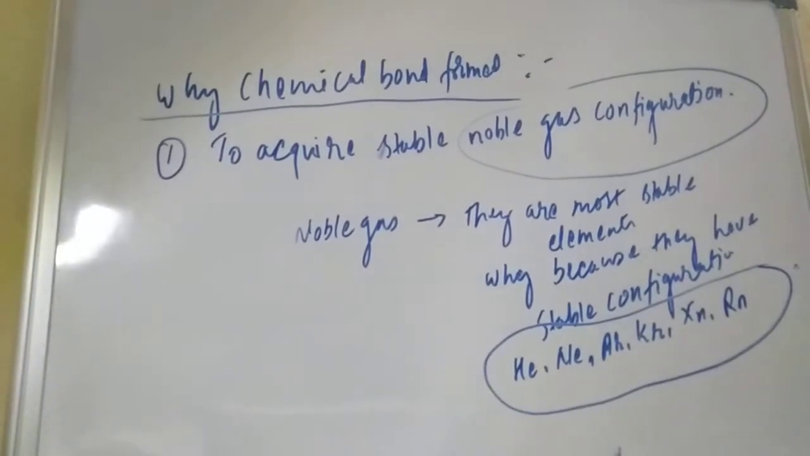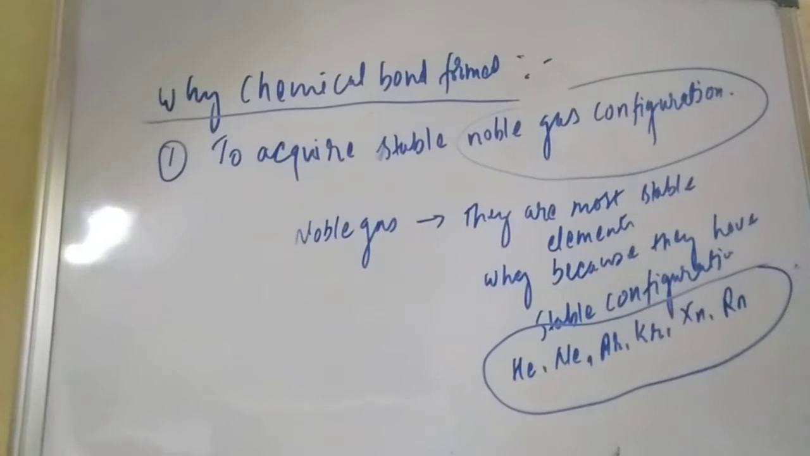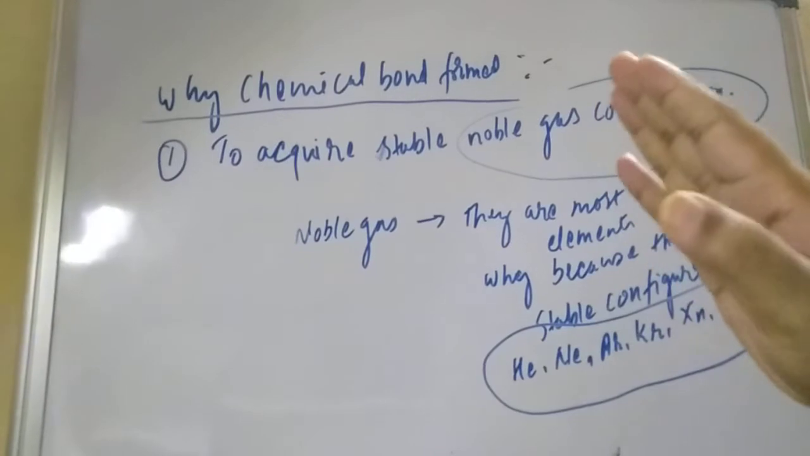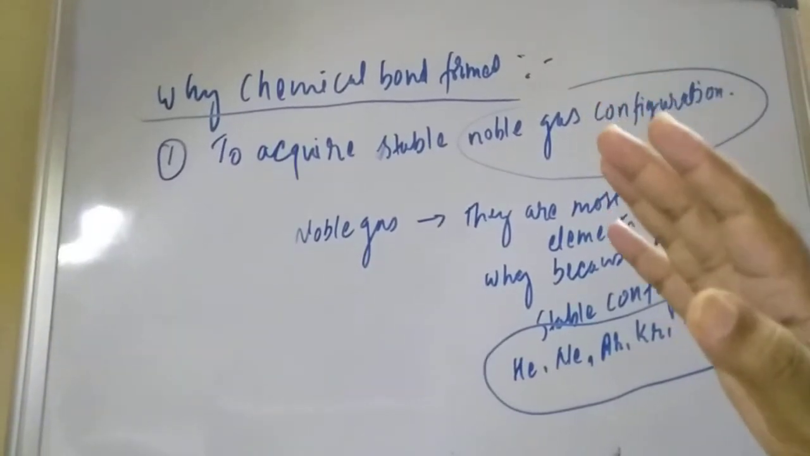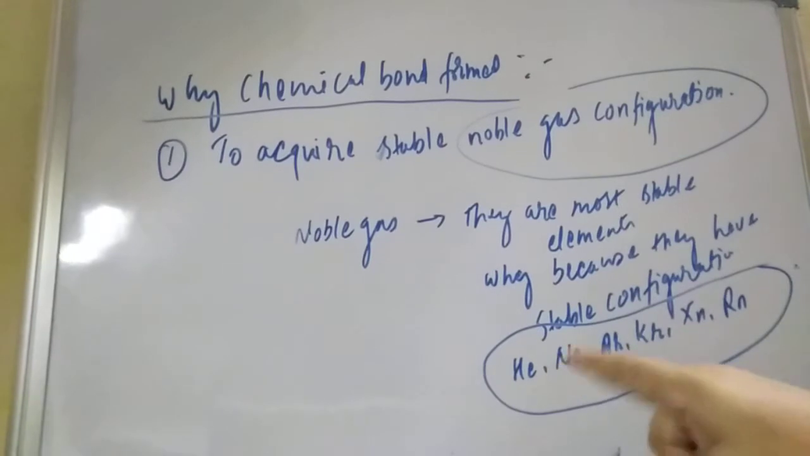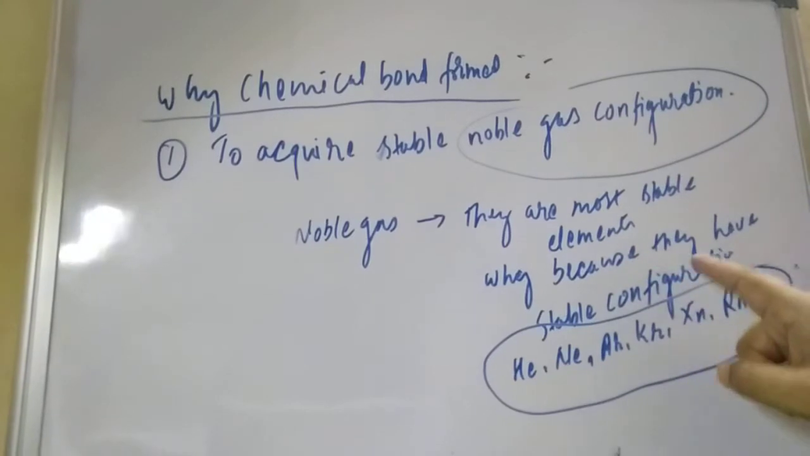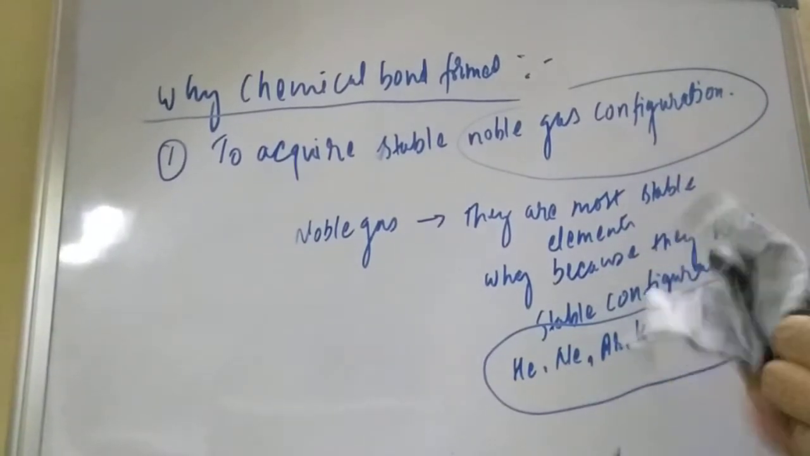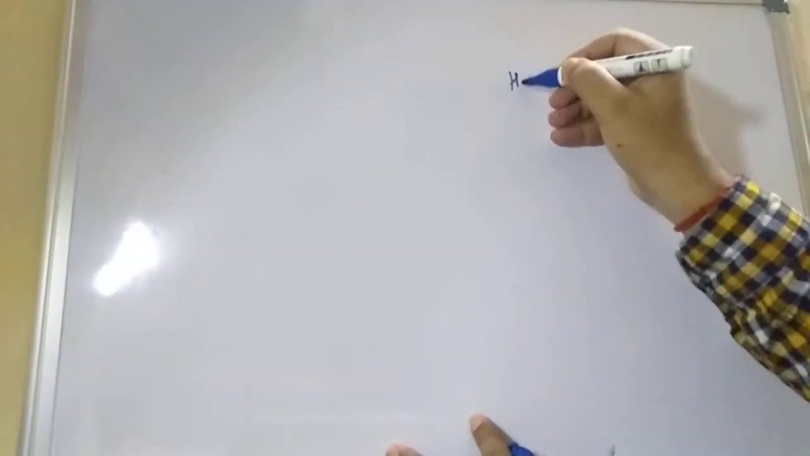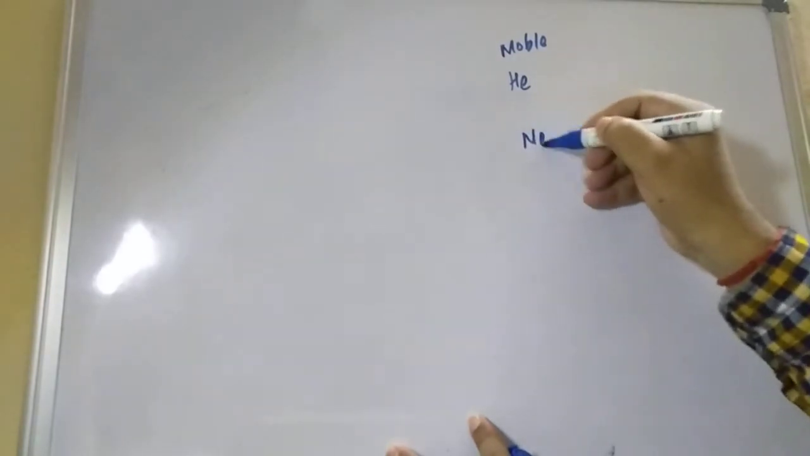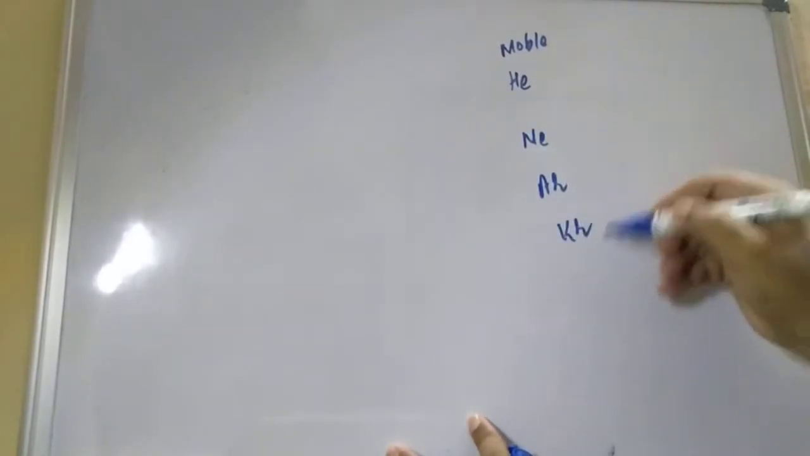Now to acquire the noble gas configuration: firstly I explained that noble gases are the most stable elements present in the universe. What are these elements? Helium, neon, argon. Why are they most stable? Because they have stable electronic configuration. Now let us see with the help of an example. If you take helium, a noble element, or neon or argon or krypton, anyone you can take, or xenon.